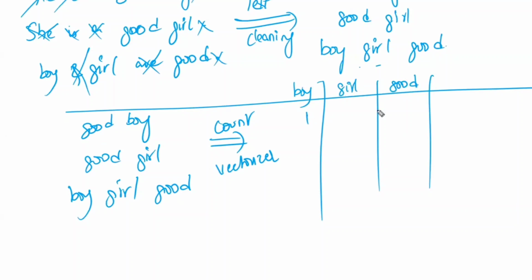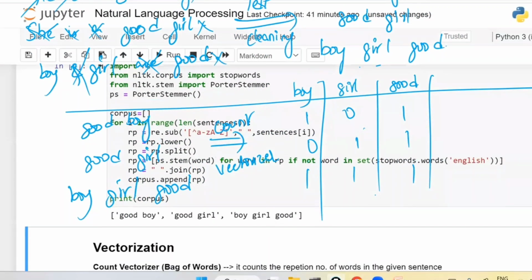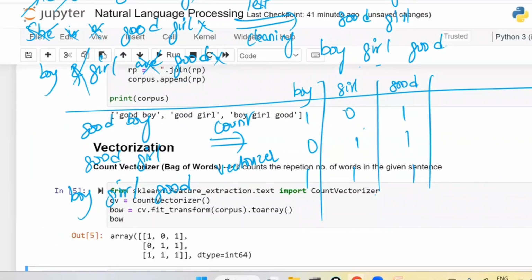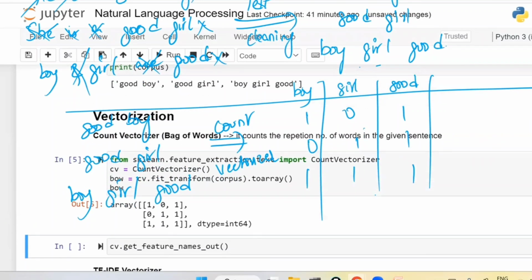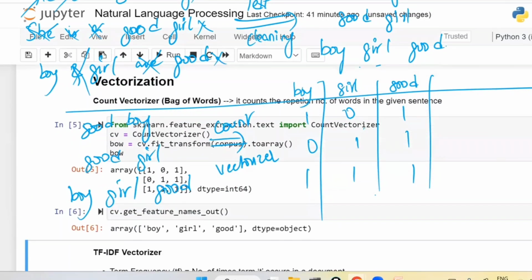The rows are 1, 0, 1, and so on. So this is the output you get from the count vectorizer. The first one is boy, second is girl, followed by good. If you want to see them, write cv.get_feature_names_out(). You can then see the order of values it has considered. First boy, after that girl, after that good.